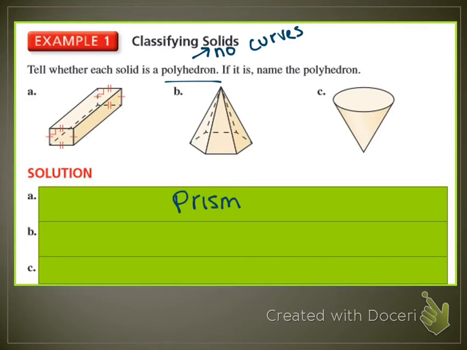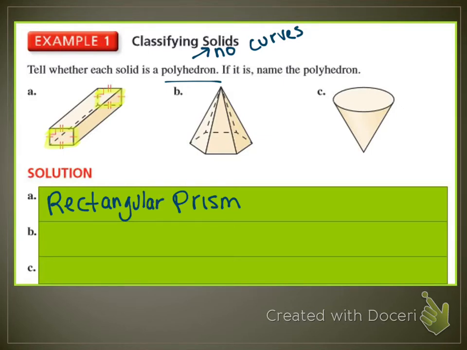Go ahead and highlight what the bases are. Again, this one looks like a box, so everyone can kind of tell what kind of prism it is. You could highlight the top and the bottom as the bases. You could highlight the sides as the bases. I think for me, the easiest thing to highlight would be the front and the back. But any way you look at it, this is rectangular, and it's a prism because there are two bases.